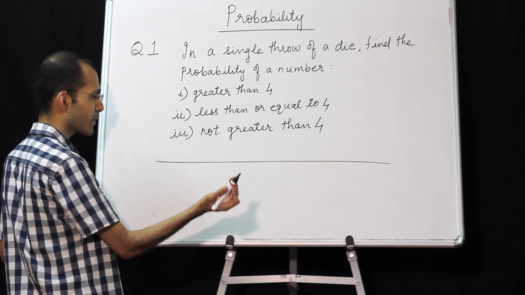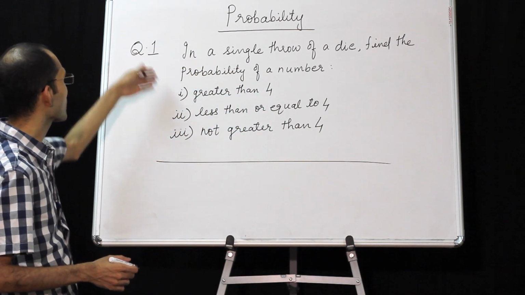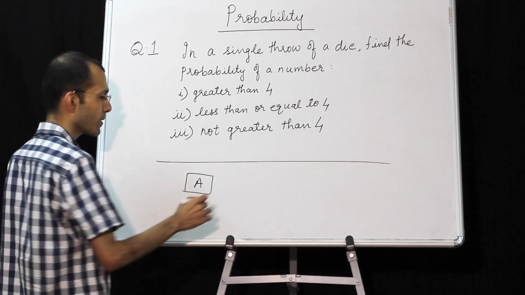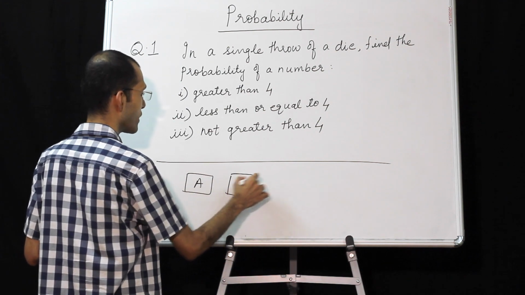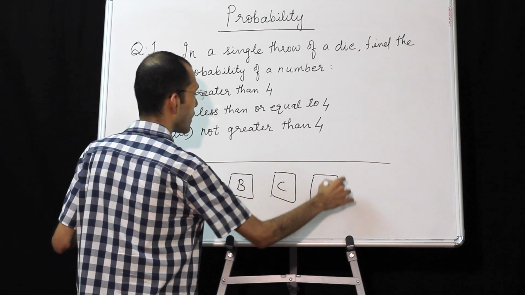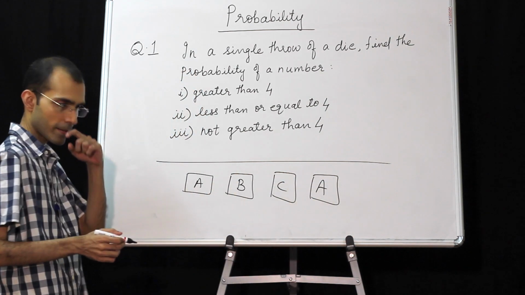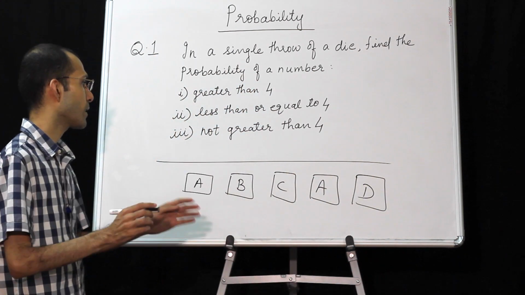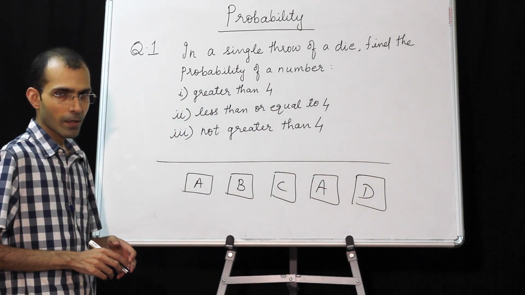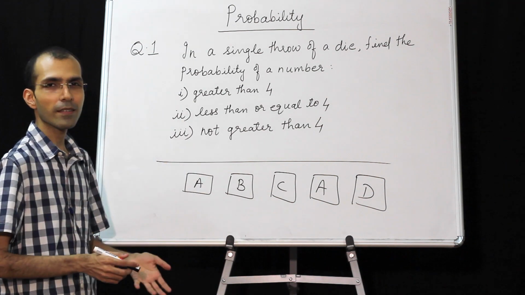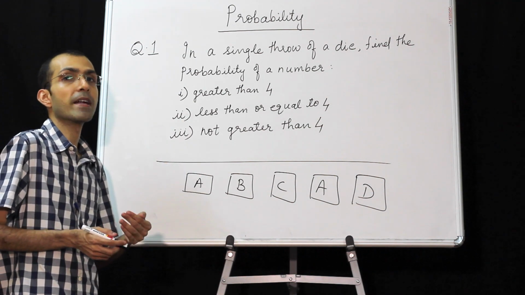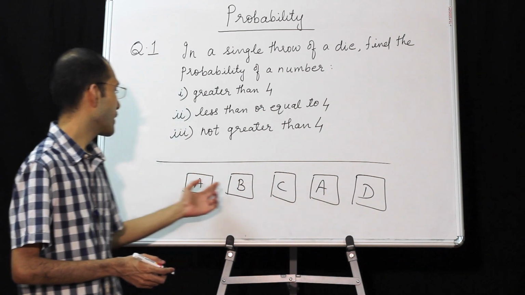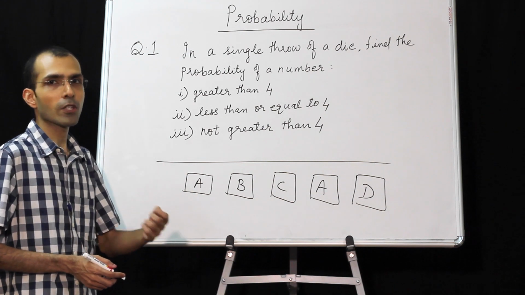Now, let's take a small example before we formally solve the sums. Just take a card and write A on it. Then we have B on it, C, again A. Both the A's are the same. And then we have D. These cards are thoroughly shuffled. Out of sheer common sense, which alphabet has a better chance of coming? Naturally A, because there are two A's. So the chance of A coming is more.